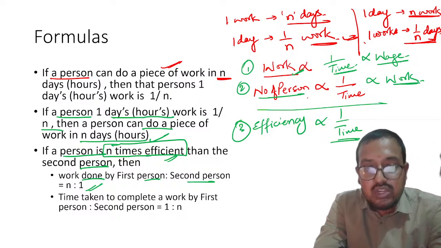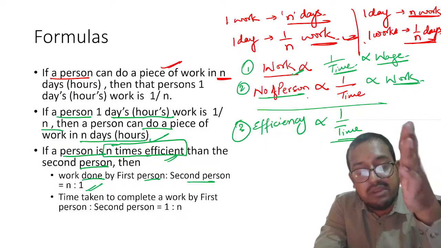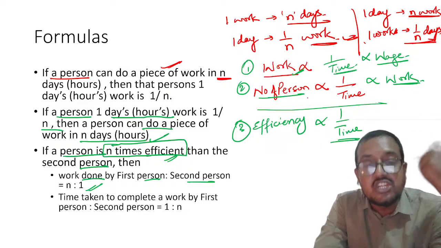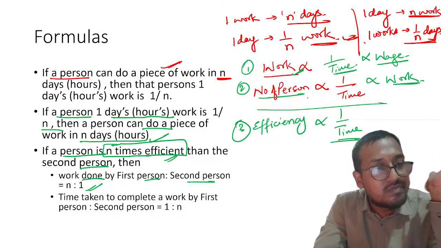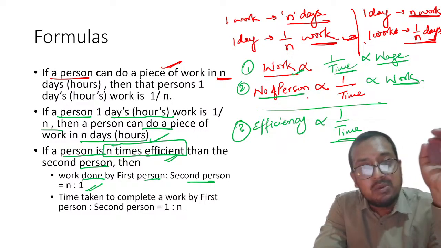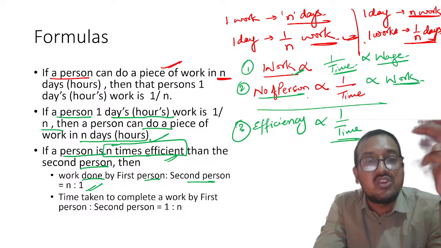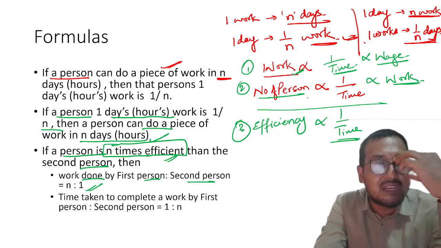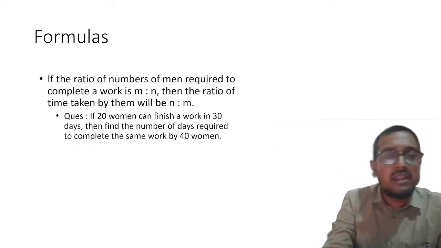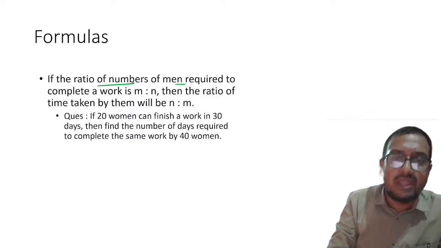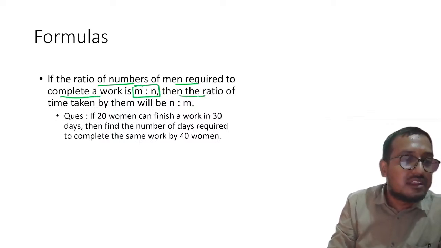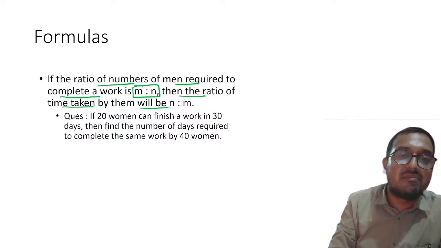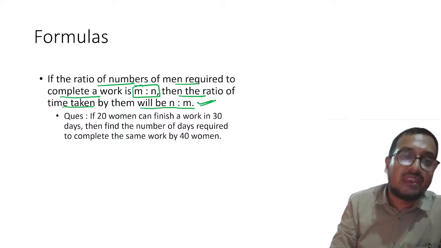Whereas when you talk about time taken by the first person to time taken by the second person, the ratio will reverse. That will become 1 is to n. Understood? Everyone is understanding this, because it should be very clear in your mind how things are happening. Now my dear students, if the ratio of the number of men required to complete a work is m is to n, then the ratio of time taken by them will be n is to m.